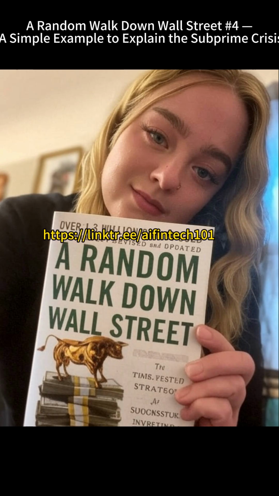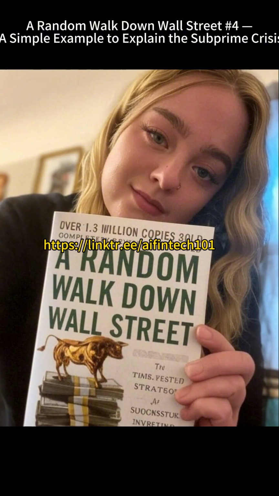Then, Bank Bella got creative with mortgage-backed securities, MBS. They split Anna's $10,000 loan into 10 pieces and sold them to 10 investors, Charlie. Bank Bella got their money back instantly, plus a fee. Investor Charlie worried about Anna defaulting, so they bought credit default swaps, CDS, insurance from insurer Daisy. If Anna defaulted, Daisy would cover Charlie's losses. Daisy was happy to sell insurance, thinking home prices would keep climbing.